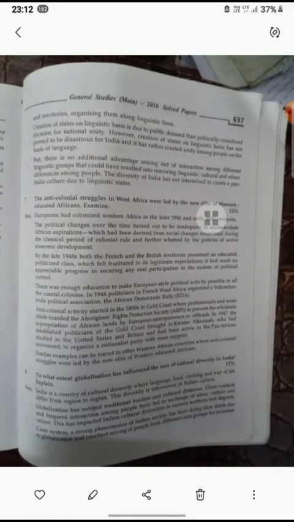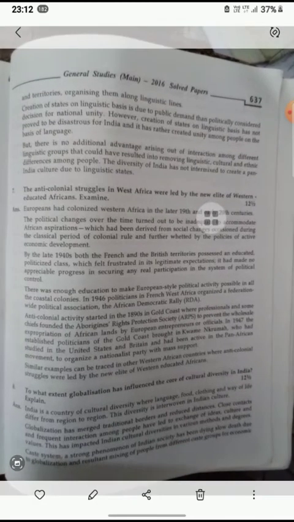Now we are going to discuss how the creation of states on a linguistic basis was due to public demand and was a politically considered decision for national unity. However, the creation of states on a linguistic basis has not proved disastrous for India, and it has rather created unity among people on the basis of language. Okay, but there is no additional advantage arising out of interaction among different linguistic groups that could have resulted in removing linguistic, cultural and ethnic differences among people.